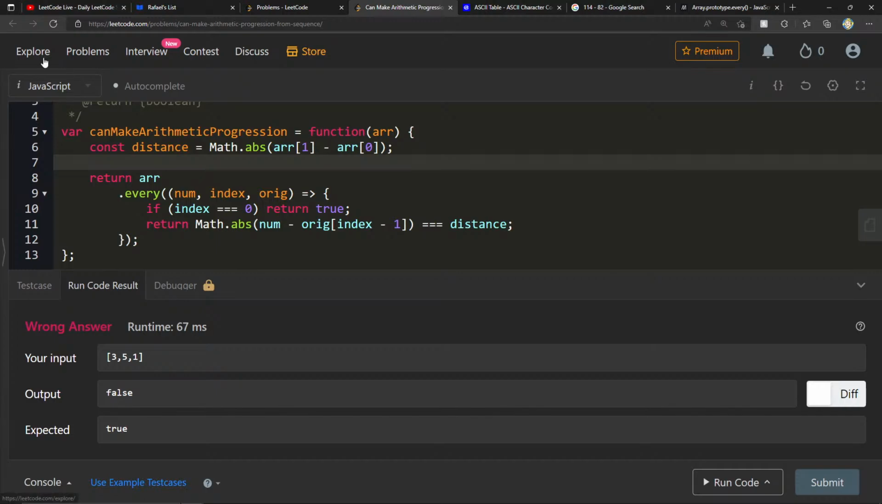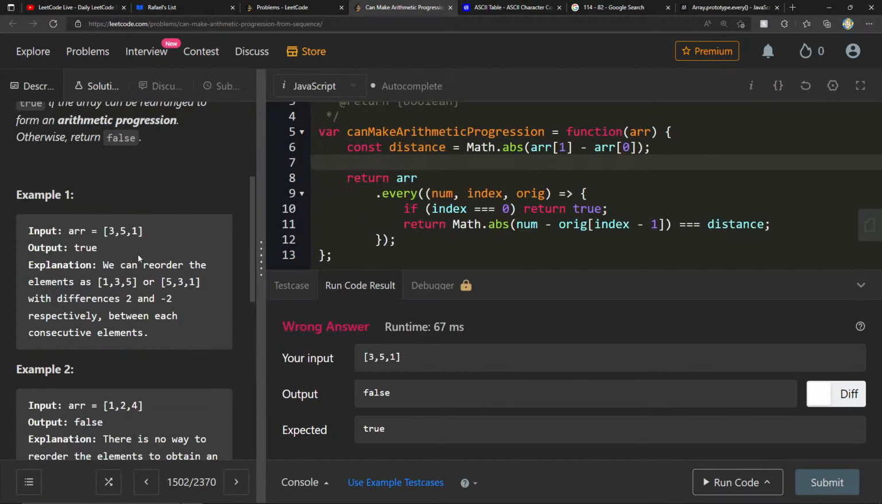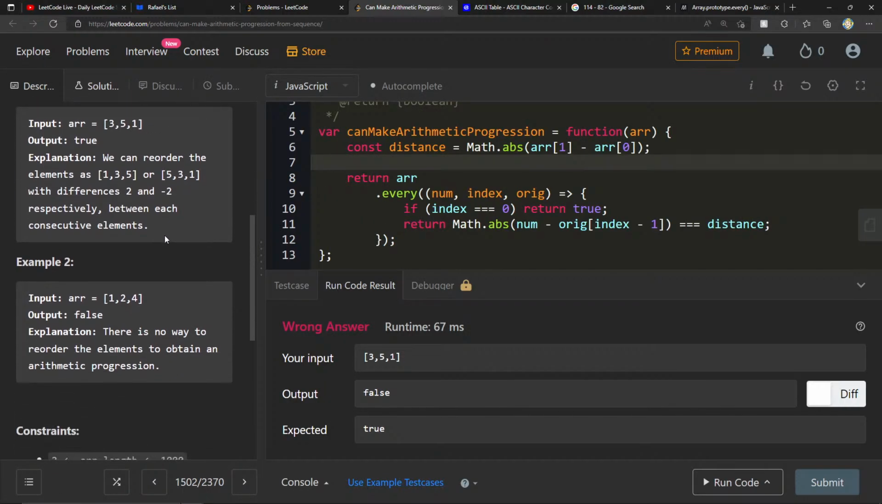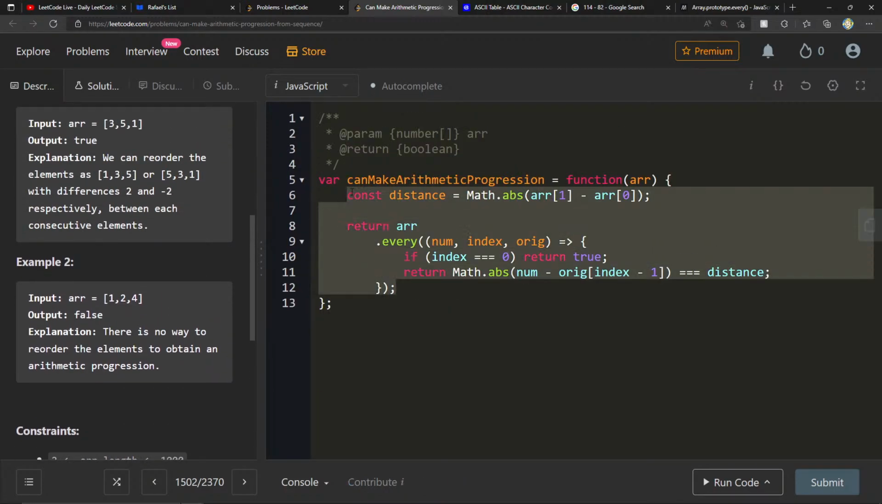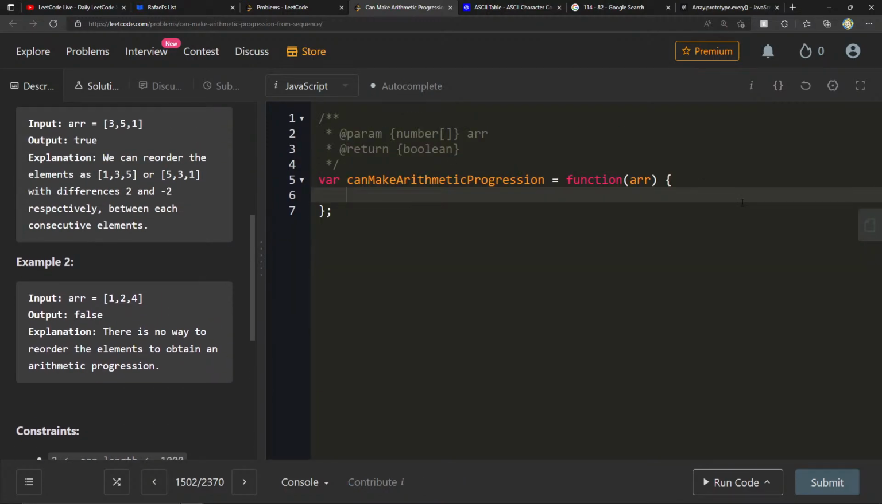Wait, it wants us to see if we can reorder it. 1, 3, 5. Okay, 1, 2, 4. Okay. Yeah, we need to, I think sorting it, I mean, I don't know if that's the fastest way, but I know sort a, b, a minus b. Let's just go for it, right?